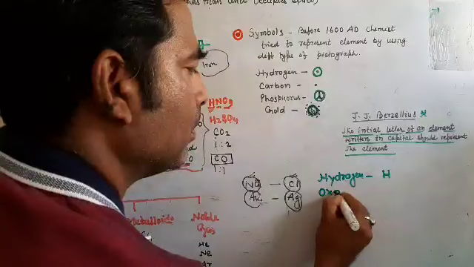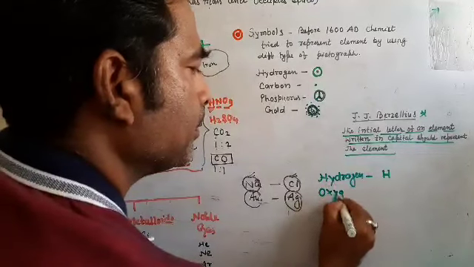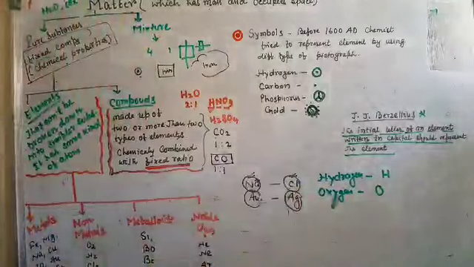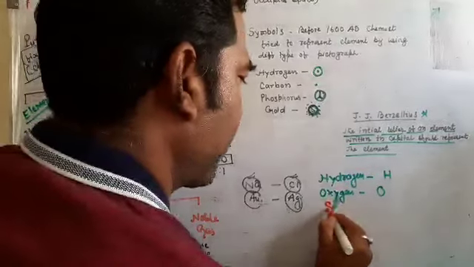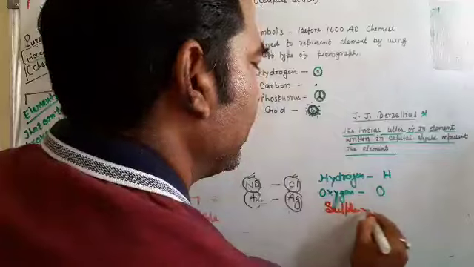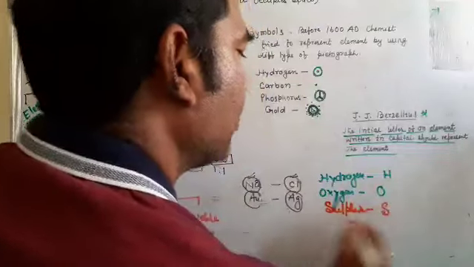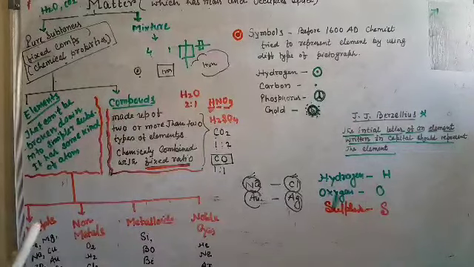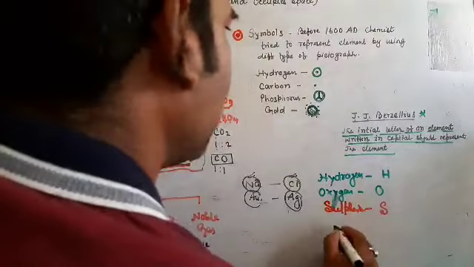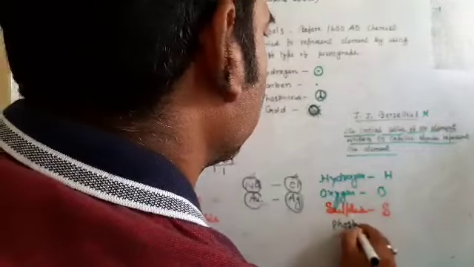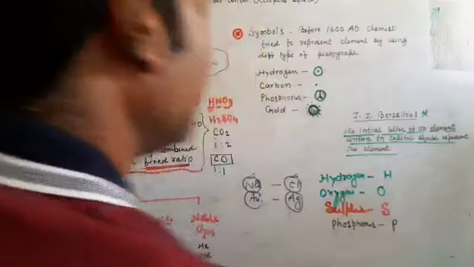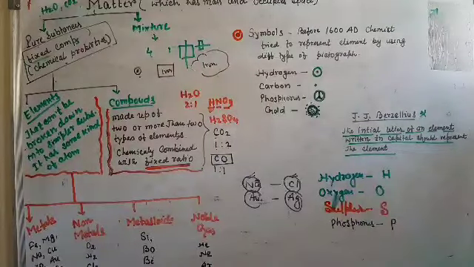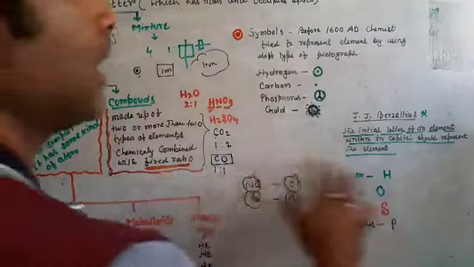Oxygen starts with O. So the symbol of oxygen is O. Like this, sulfur starts with S. The symbol of sulfur is S. Phosphorus starts with P. The symbol of phosphorus is P. So like this, the symbols are given.